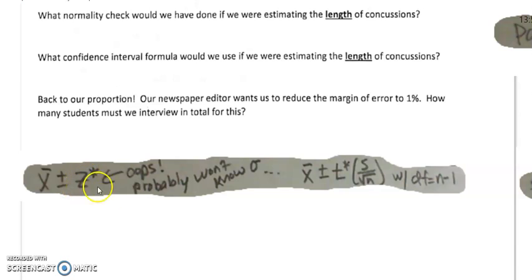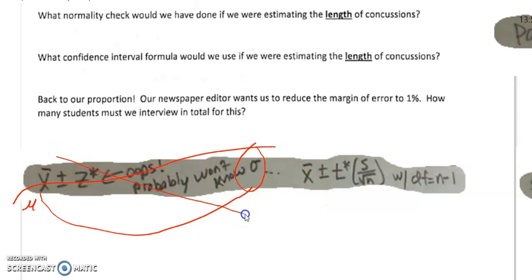x bar plus or minus z star. Ooh, well, to do z star, you kind of have to know the true population standard deviation, and we probably don't know that, because it contains the true mean, mu, in that calculation. So we're going to have to punt from the z star stuff and use this t star and the t distribution table. We're going to go with degrees of freedom of n minus 1, however big our sample was, and then use the chart to figure out what to put there.